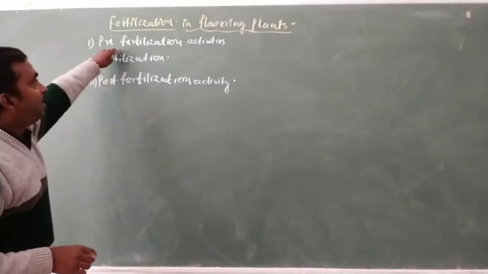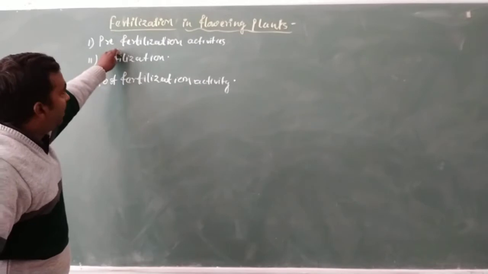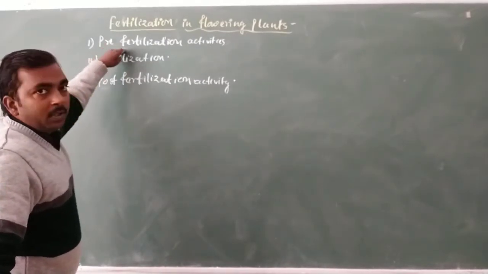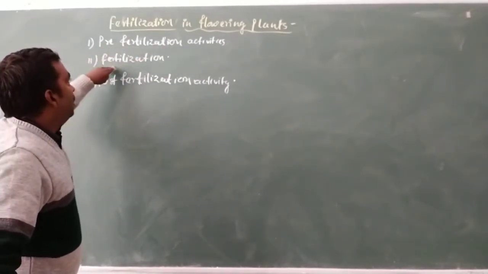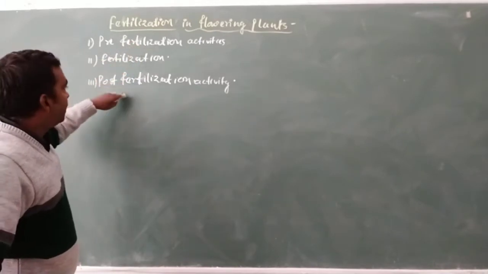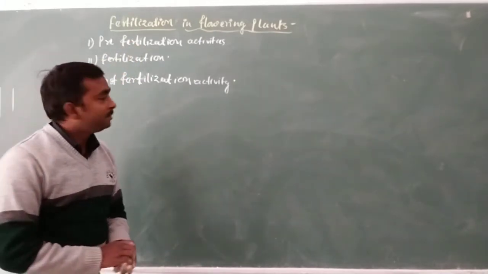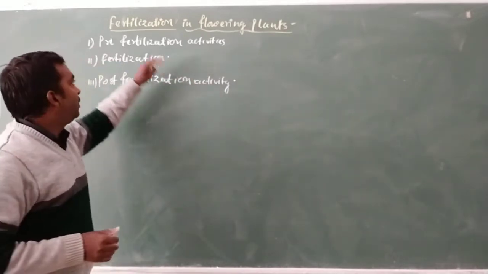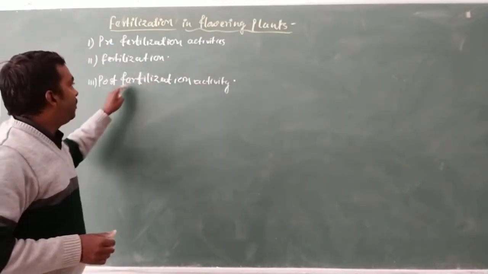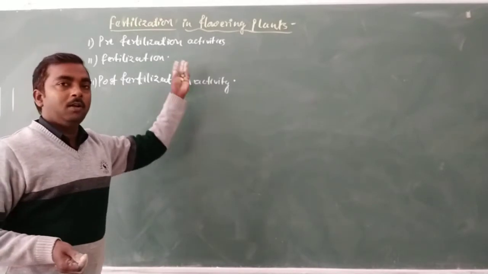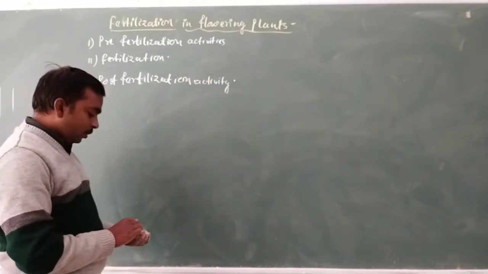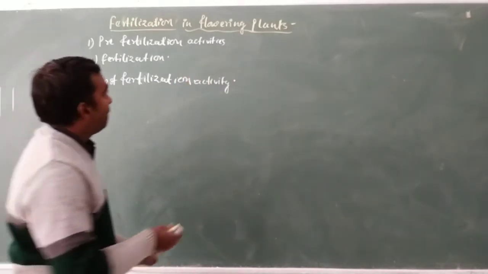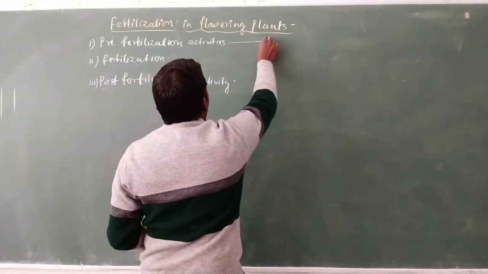This step takes place or this activity occurs before fertilization, and the other activity occurs after fertilization. Along with fertilization, we also study pre-fertilization activity and post-fertilization activity. So first of all, we discuss the pre-fertilization activity.